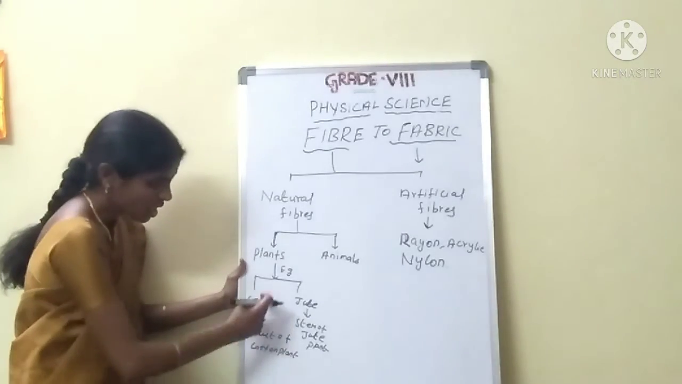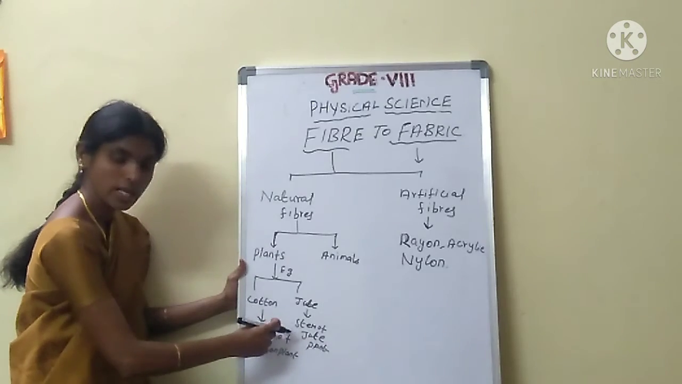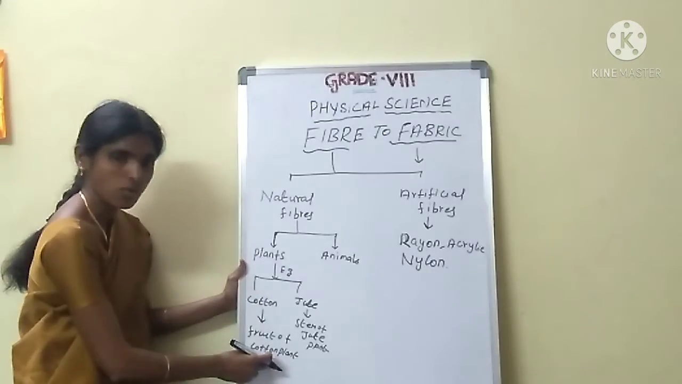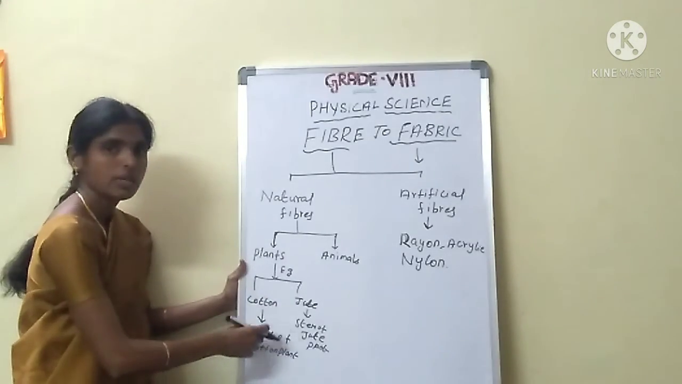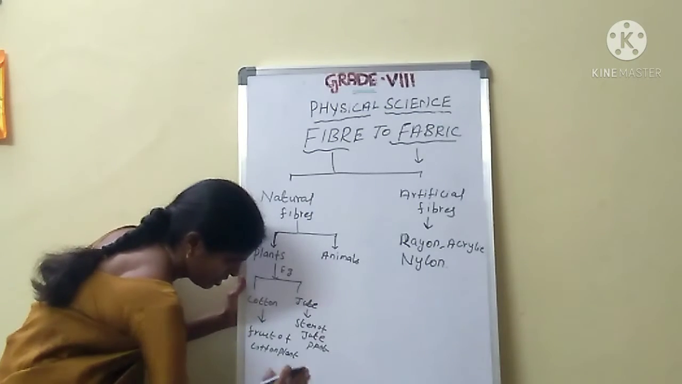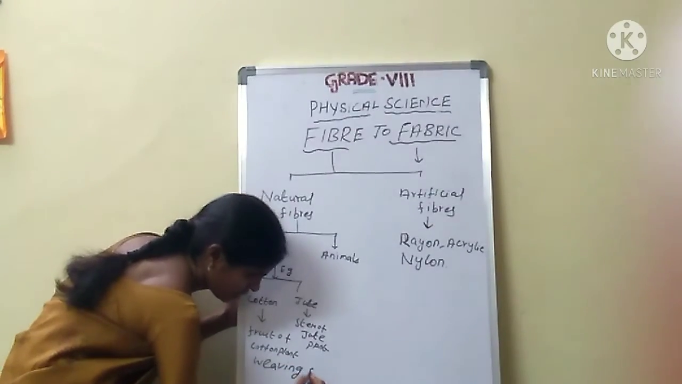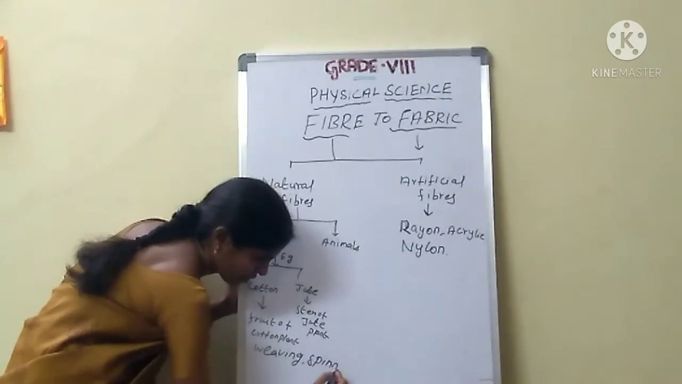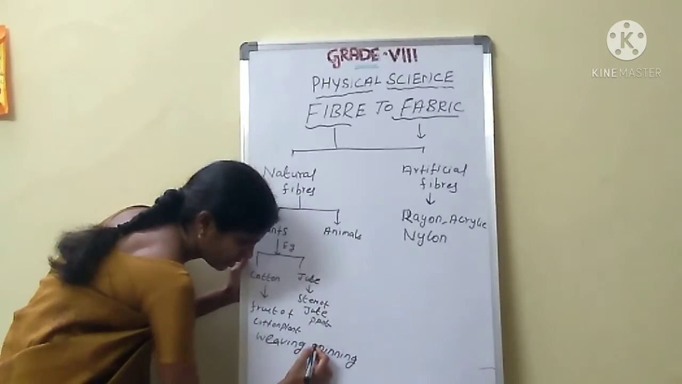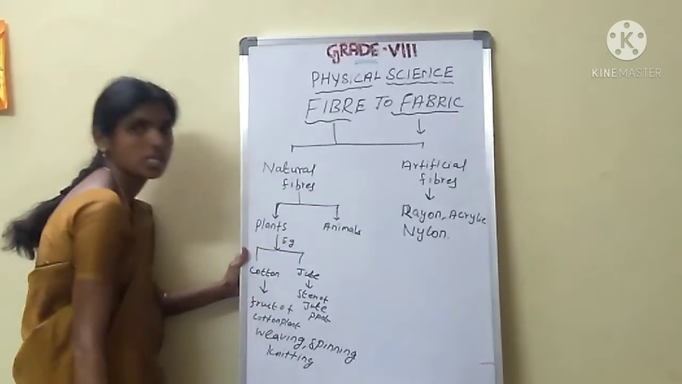See here, we get cotton fiber from the fruit of the cotton plant. Some processes are there. What are the processes? Weaving, spinning, and knitting.